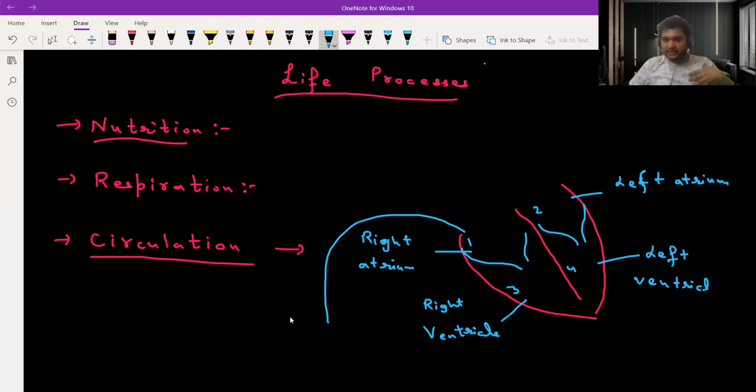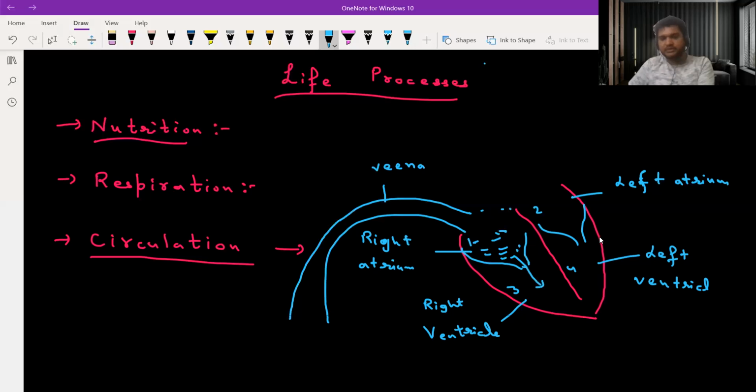This structure is a vein, and this vein is named the vena cava, which brings deoxygenated blood to the heart. It is getting filled with the deoxygenated blood, and now it will reach the second part. So the right portion of the heart is reserved for deoxygenated blood, and the left side portion is reserved for oxygenated blood only.